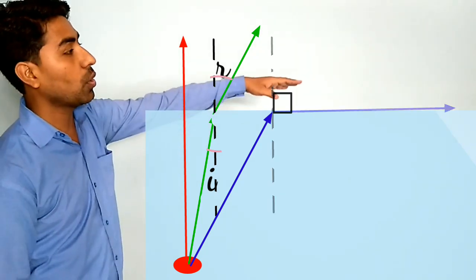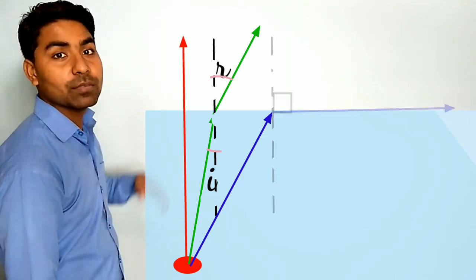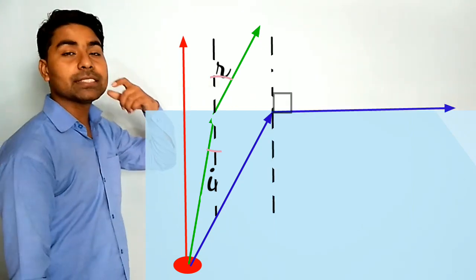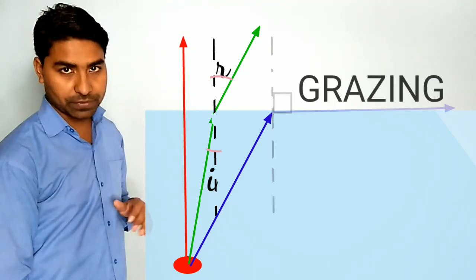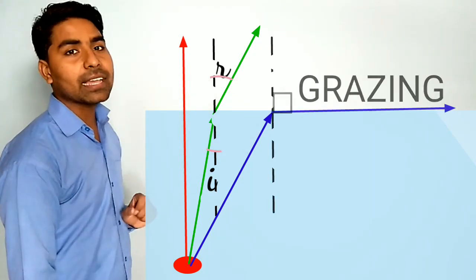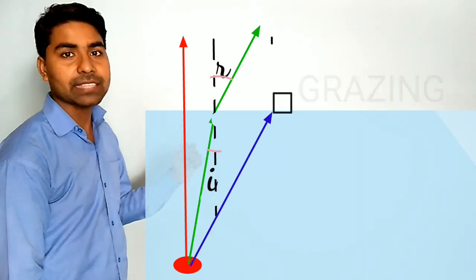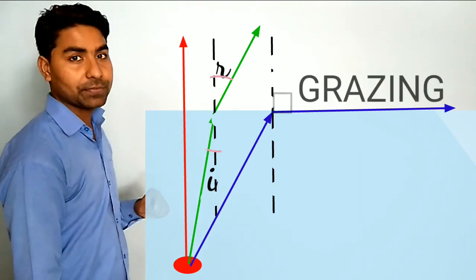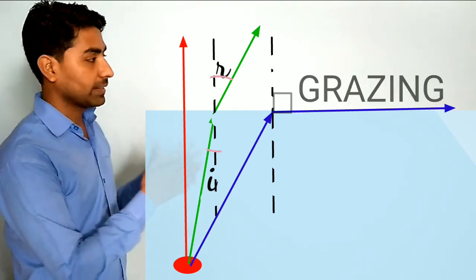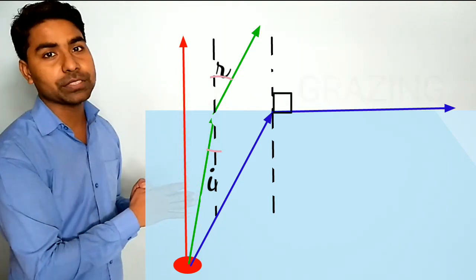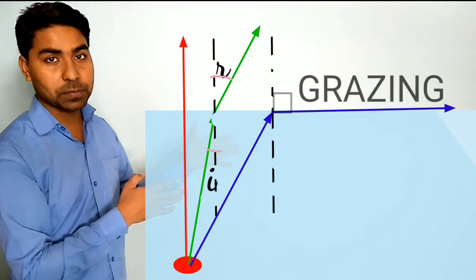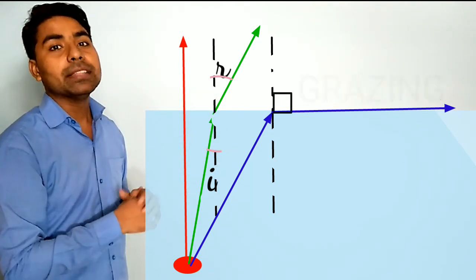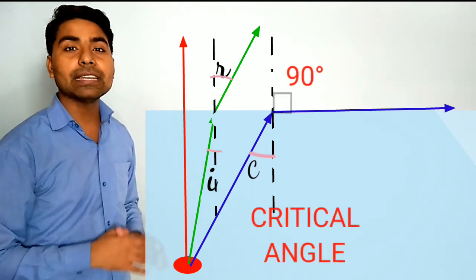The ray will go along the surface. This situation is called grazing. The light is grazing through the surface. And the angle at which this phenomenon has happened, at this angle the light grazes the surface. This particular angle at which this is happening is called the critical angle.